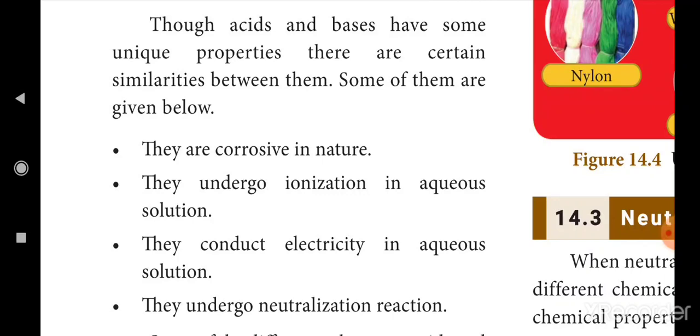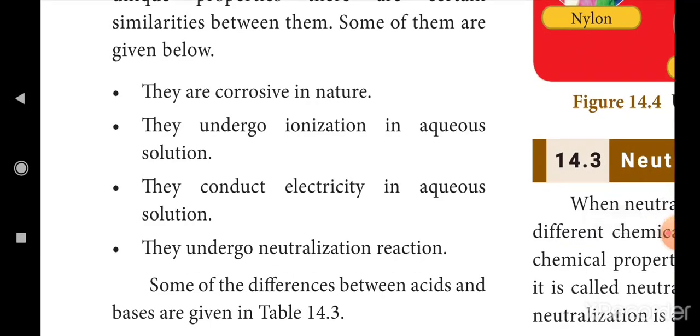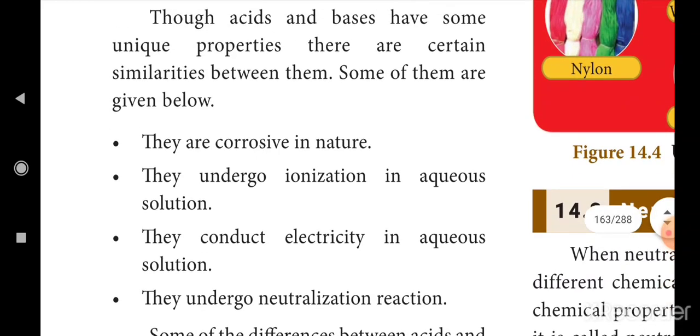Then third one, they conduct electricity in aqueous solution. Both release ions, so both conduct electricity. The next, they undergo the neutralization reaction. Next topic, neutralization, we will see clearly. Okay, they undergo the neutralization reaction. That's all. These are the common properties of acids and bases.